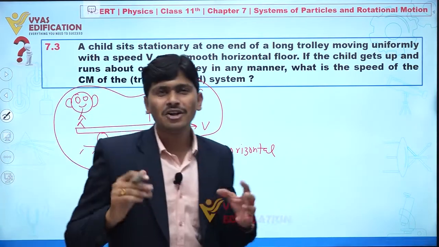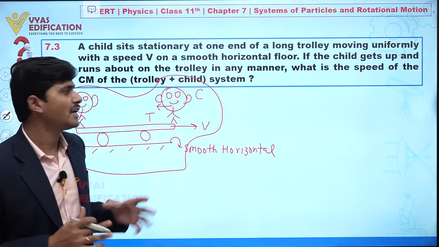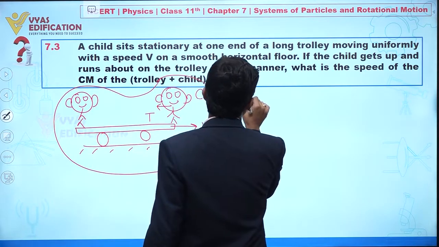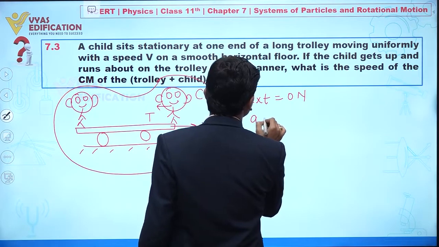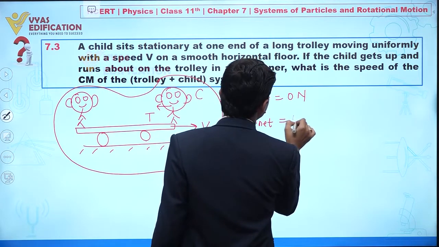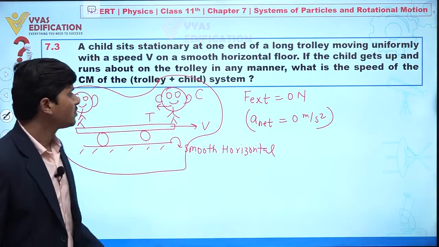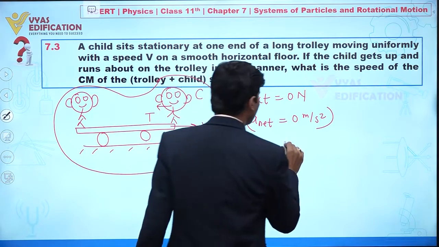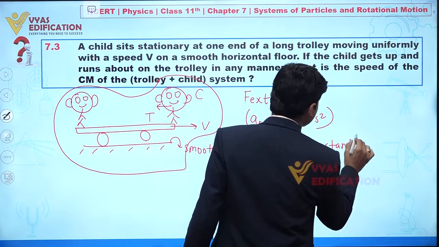all the forces acting are internal forces, and there is no external force acting in the horizontal direction. So we can say the external force here is 0 newton. So the net acceleration we are getting is 0 meter per second square. So net acceleration is 0. When we have net acceleration 0, the speed remains constant.